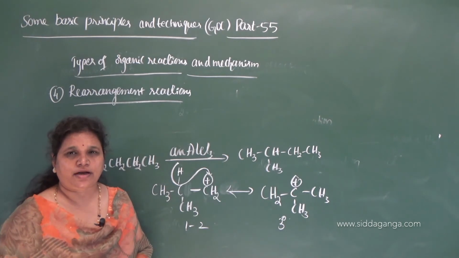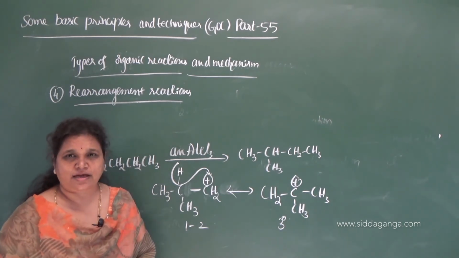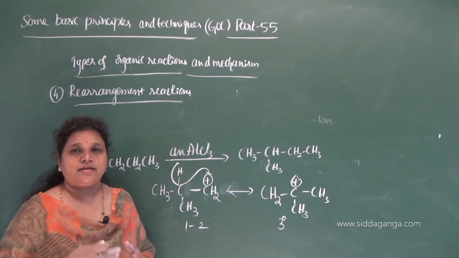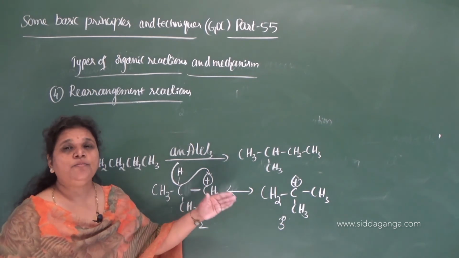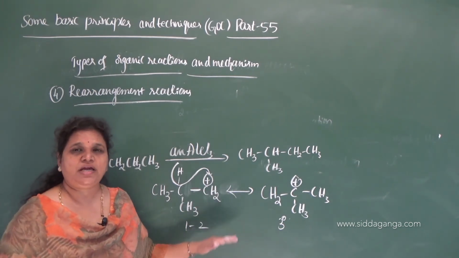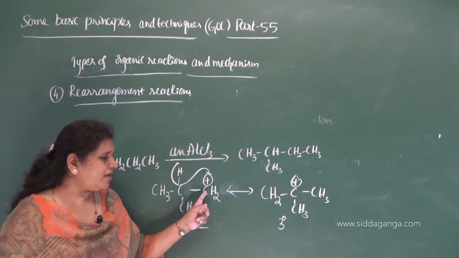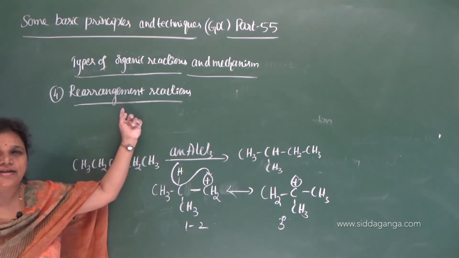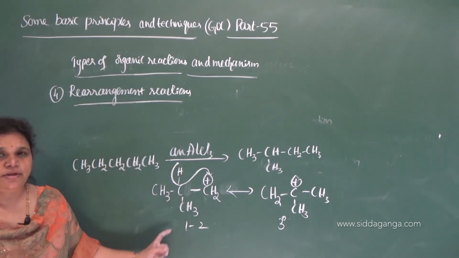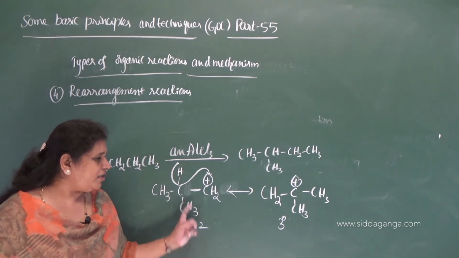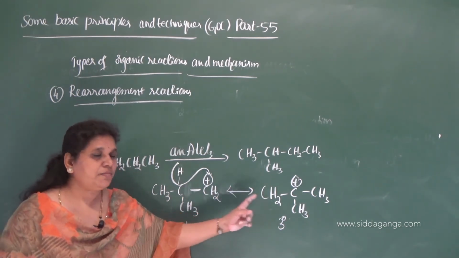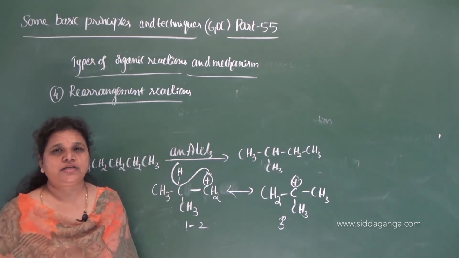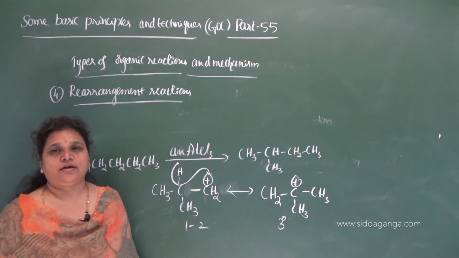When the intermediate becomes more stable, the speed of reaction increases, and the product formed is more stable, and that will be the major product. So primary carbocation gets converted to a more stable carbocation by rearrangement. 1-2 shift of hydride ion gives a more stable tertiary carbocation, and thereby speed of the reaction increases, stability of the product also increases.